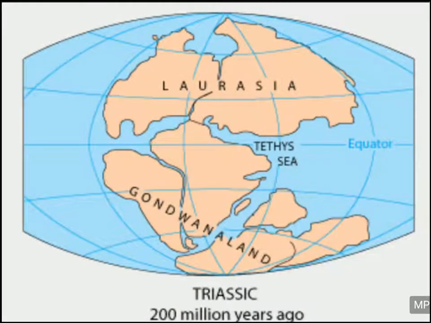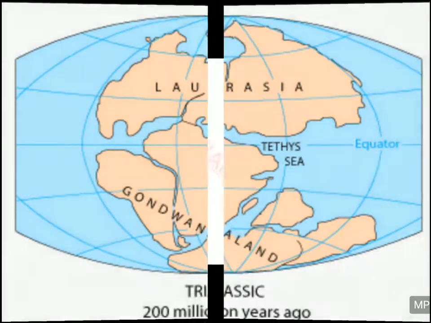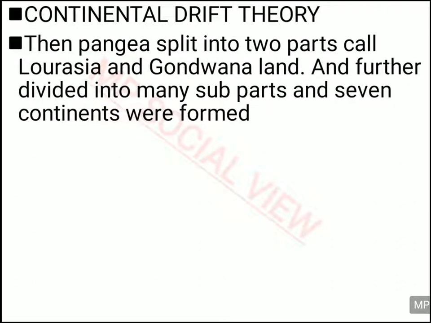This Pangaea broke into two parts, Laurasia and Gondwanaland. Then Laurasia and Gondwanaland again broke into many sub-parts, and by breaking away from each other, the present position of the continents was achieved. This is the way he said the different continents came into their present position.